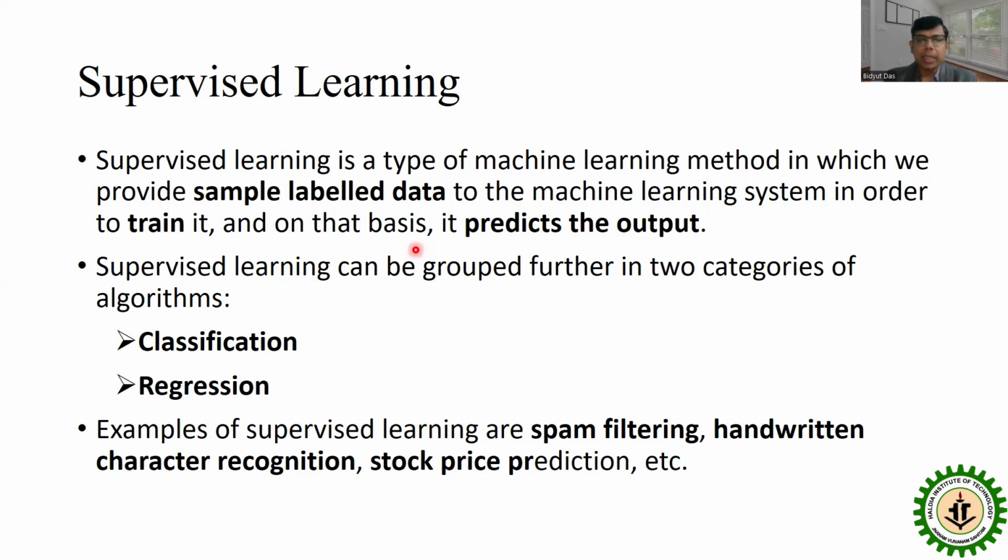Based on this training data, the model is trained first and then predicts the new data that is unknown. Supervised machine learning is also categorized into two types. One is classification, another is regression. Some examples of supervised machine learning are spam filtering, handwritten character recognition, stock prediction, etc.